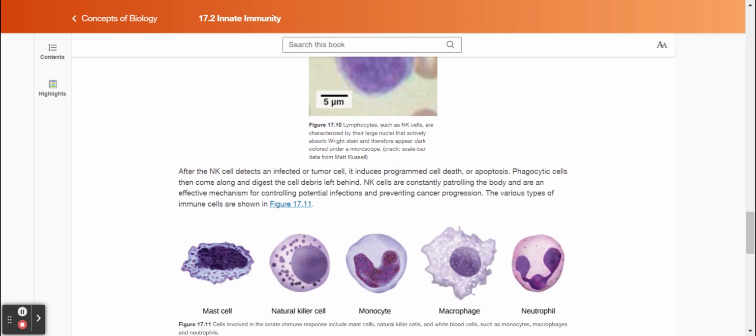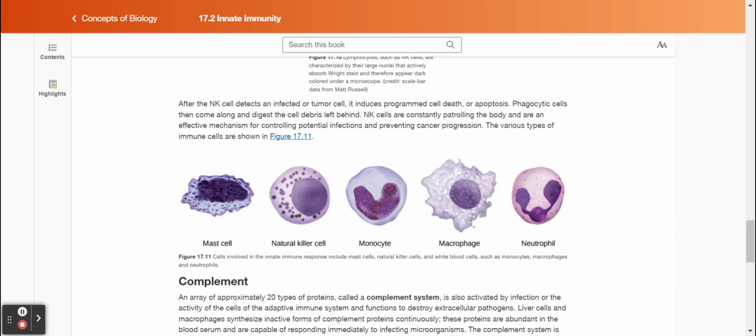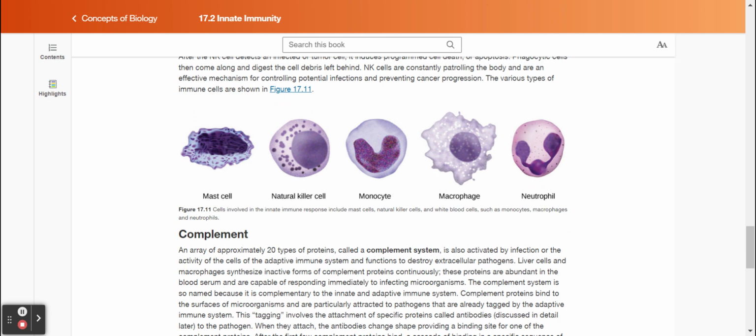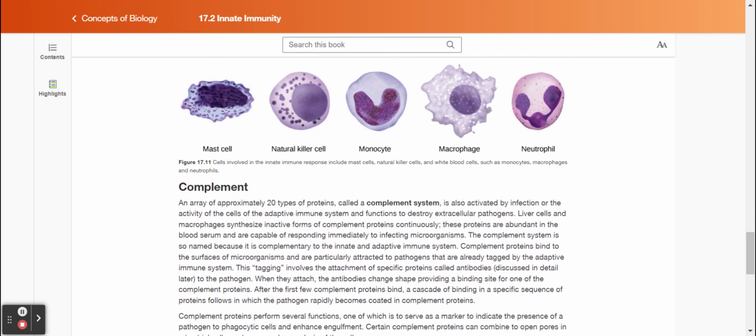NK cells are constantly patrolling the body and are an effective mechanism for controlling potential infections and preventing cancer progression. The various types of immune cells are shown in Figure 17.11. Figure 17.11. Cells involved in the innate immune response include mast cells, natural killer cells, and white blood cells such as monocytes, macrophages, and neutrophils.